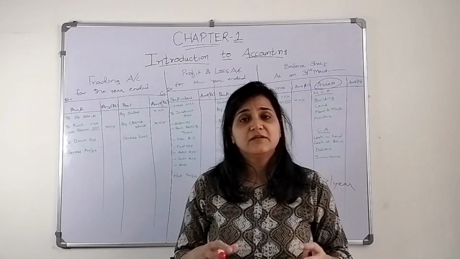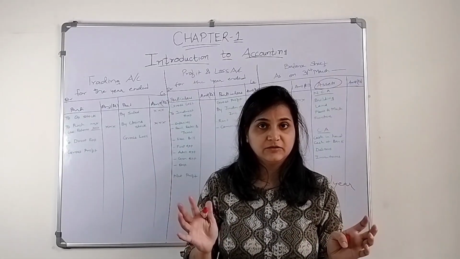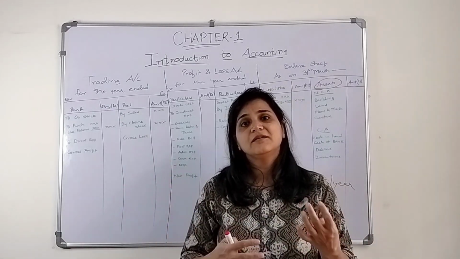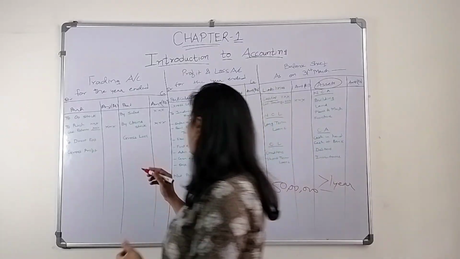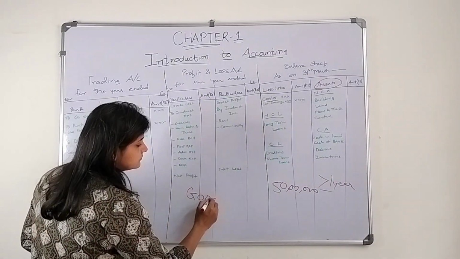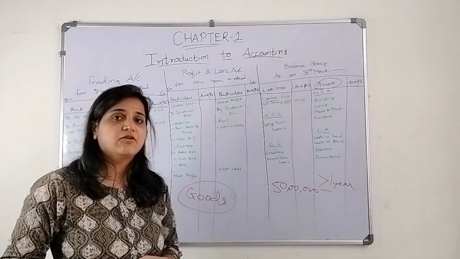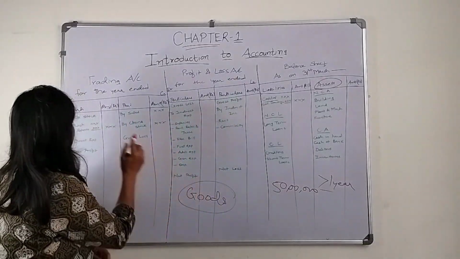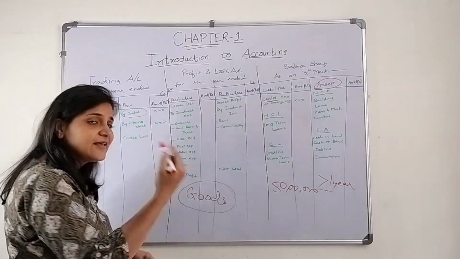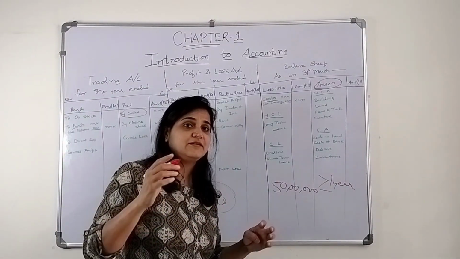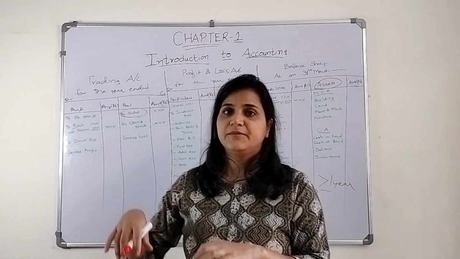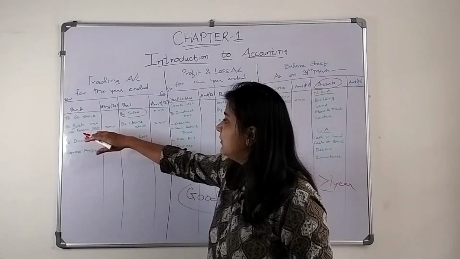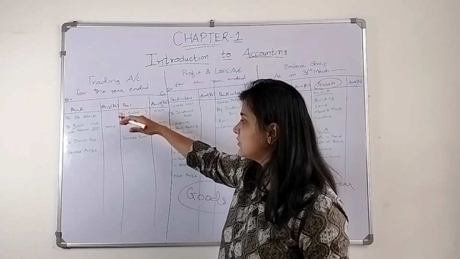Now to run the business, what do we need? We need the items. The grocery shop owner needs the grocery items to run his business. So what is it called in accountancy? It is called goods. Now the goods he will purchase are called purchases, and he will sell them, which is called sales. The goods that are dealt in the business for a period are called purchases. We purchase those goods and we sell those goods.